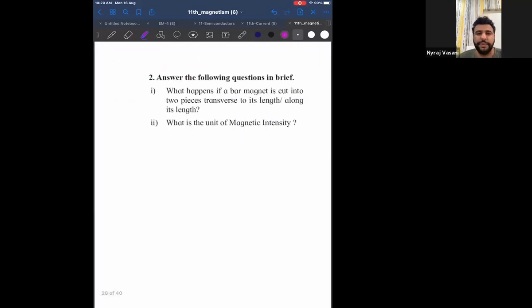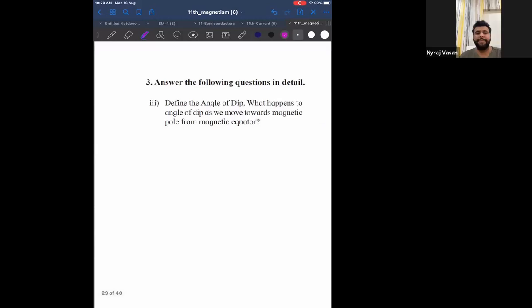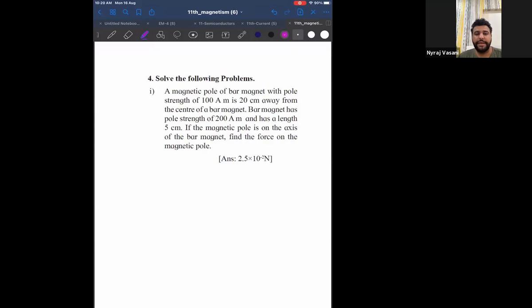Tell me, have we done these two questions? Yes. We have done this in the last class. We have done this similar question in the last class. What is magnetic field on the axis of a magnet?